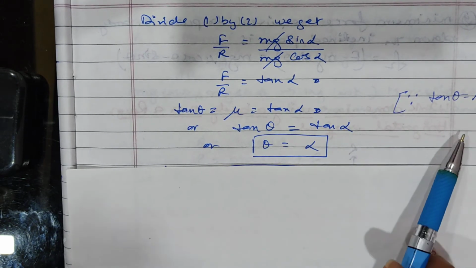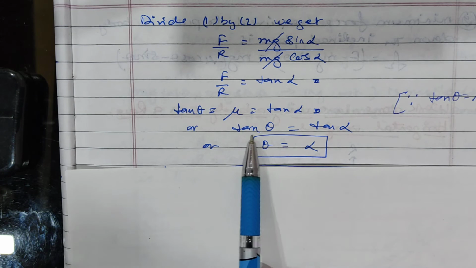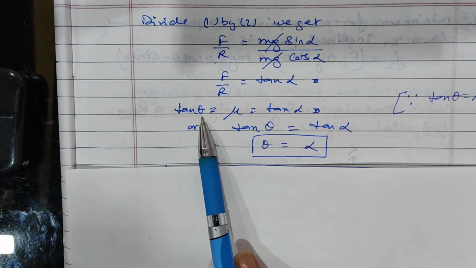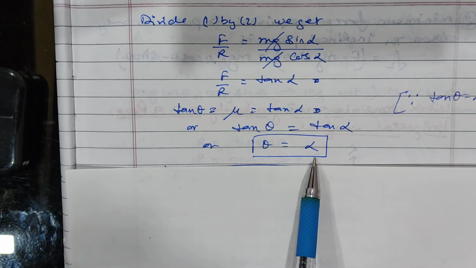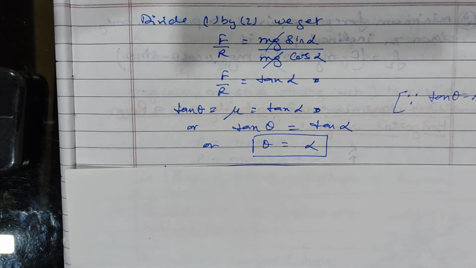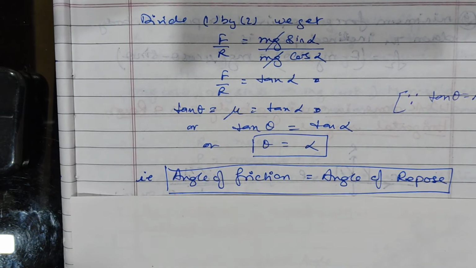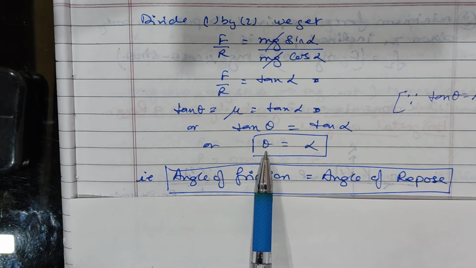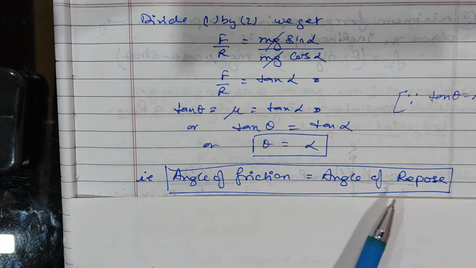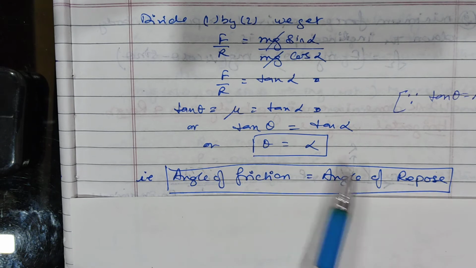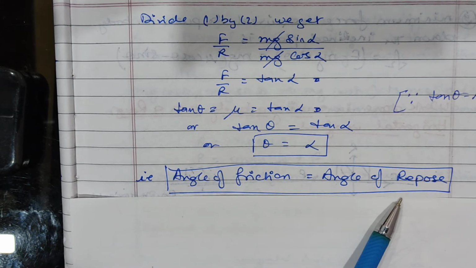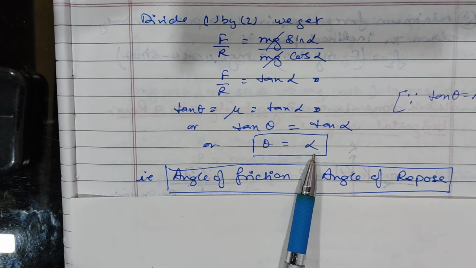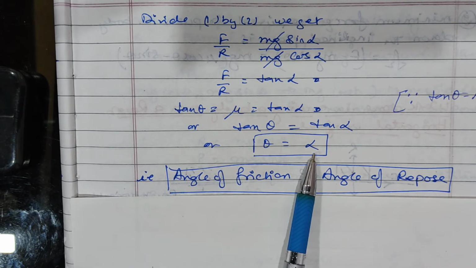So by this relation we can write tan theta is equal to tan alpha, or we can say that theta is equal to alpha, which means that the angle of friction, denoted by theta, is equal to the angle of repose or angle of inclination. You can write anything. So angle theta is equal to angle alpha also.